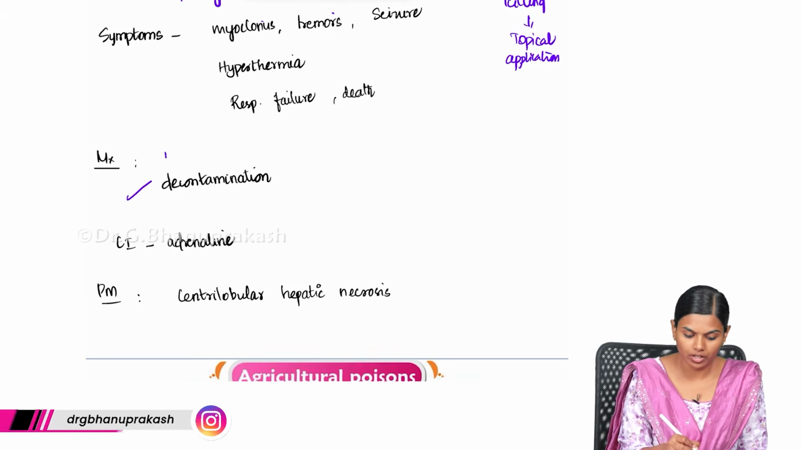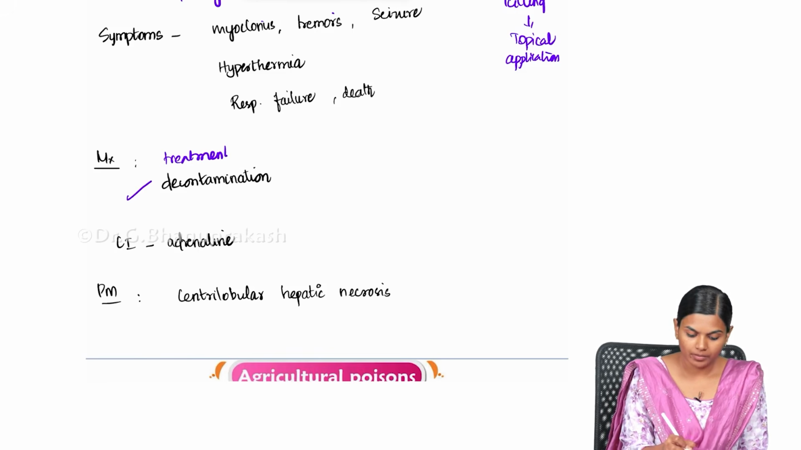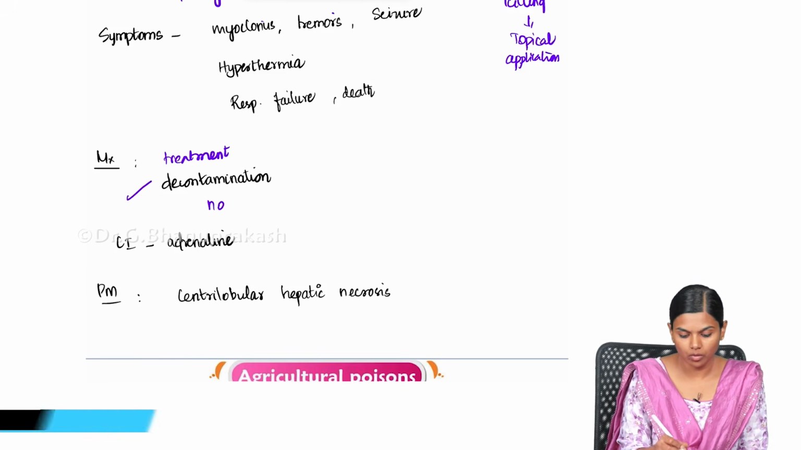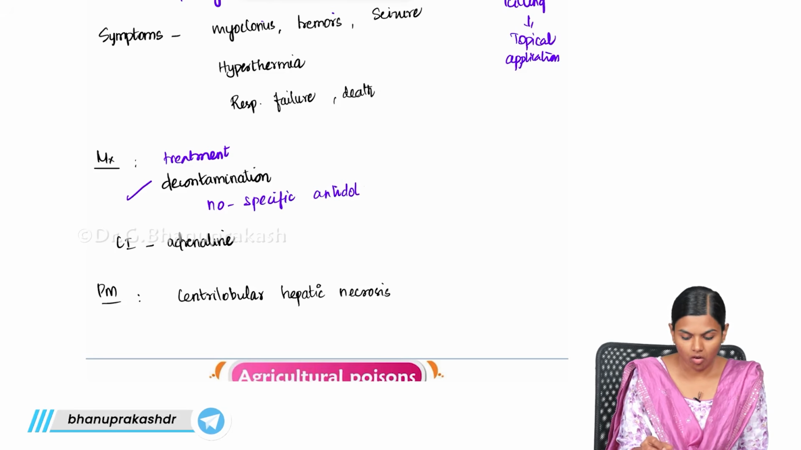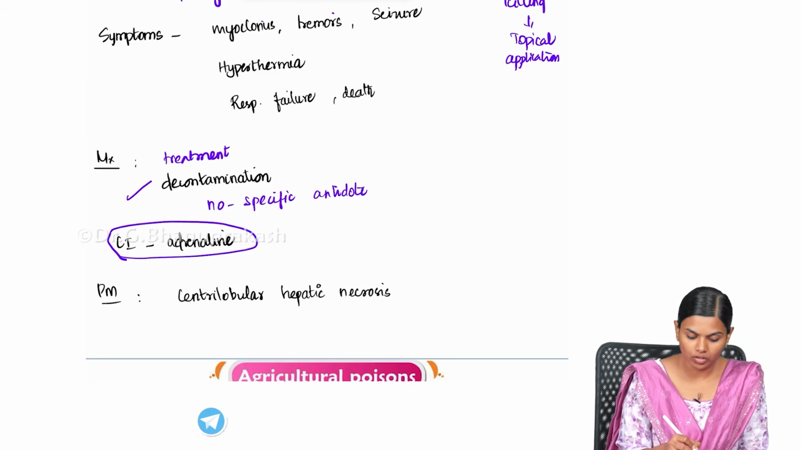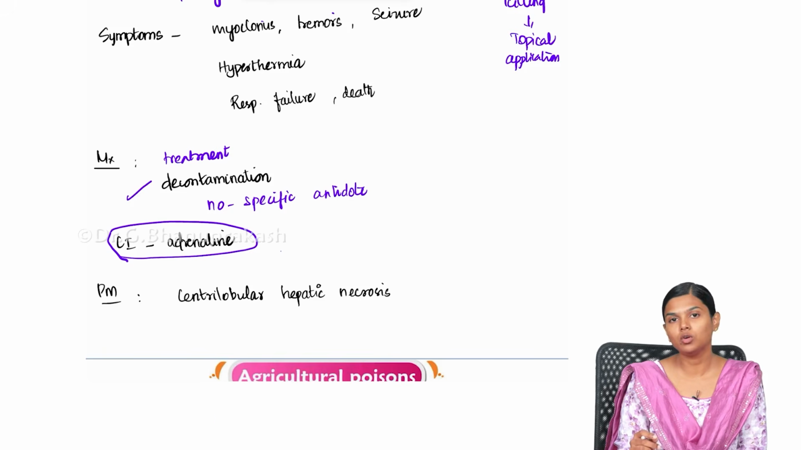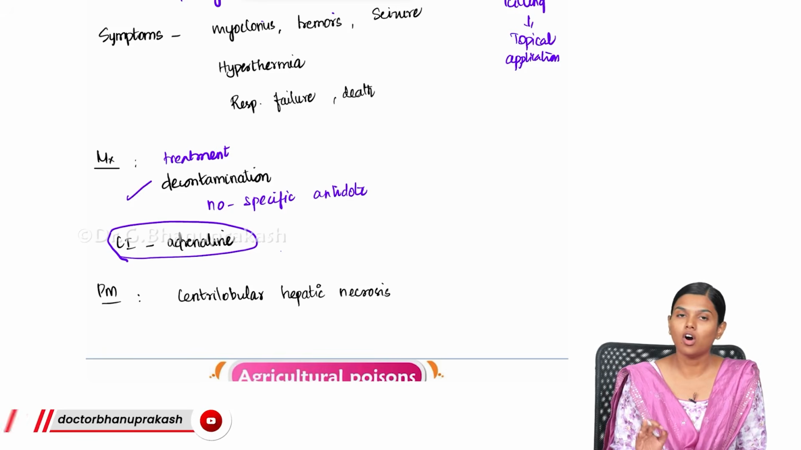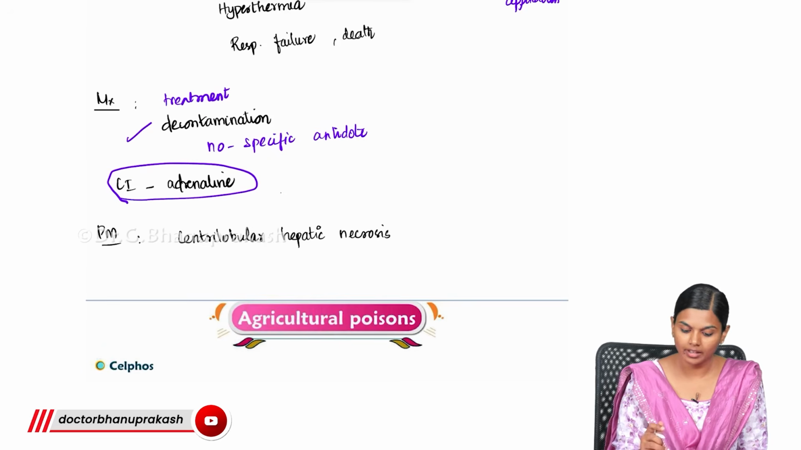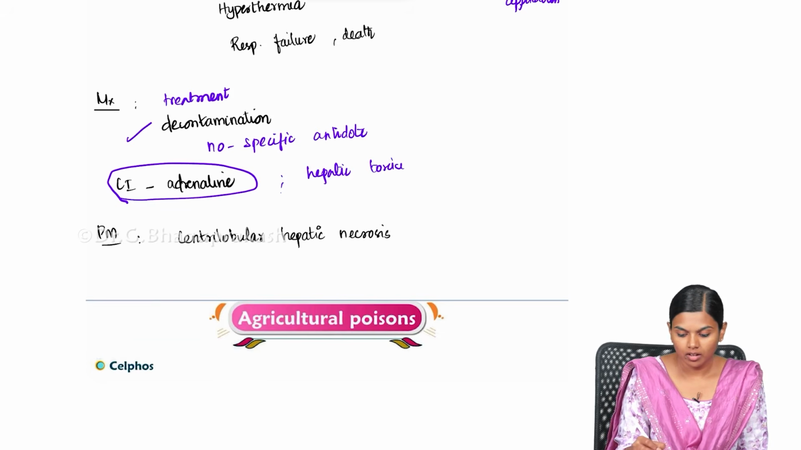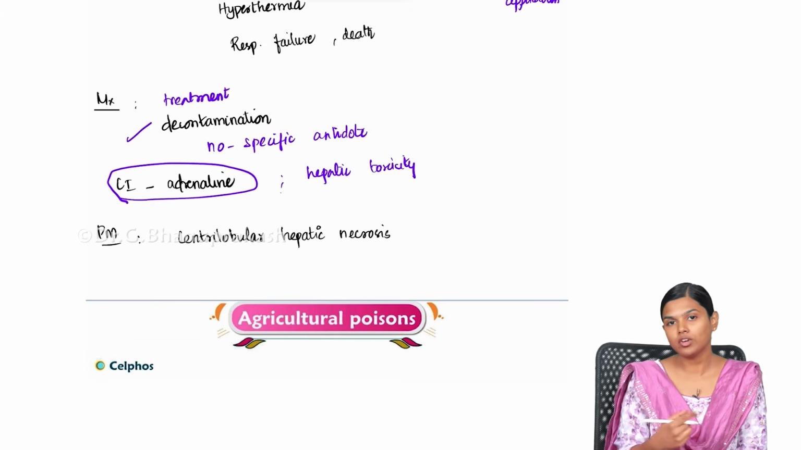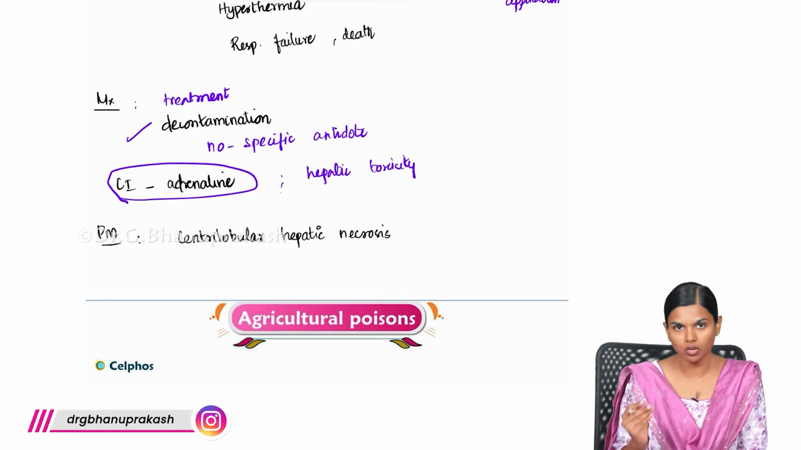All these symptoms you will be getting in this poisoning, and the main method of treatment is decontamination. There is no specific antidote. All the management should be done symptomatically, and the contraindication is adrenaline. You should not give adrenaline because it will lead to myocardial degeneration in this. So in organochlorine you mainly do symptomatic management, but adrenaline is contraindicated, and it can also lead to hepatic toxicity. Since metabolism and excretion everything is via enterohepatic circulation, it can lead to severe hepatic toxicity also.